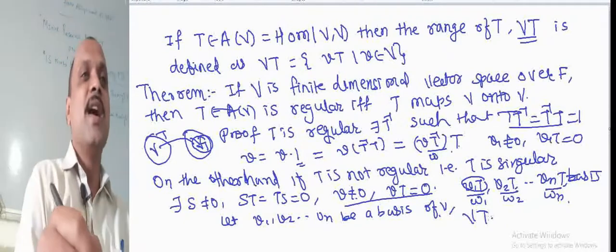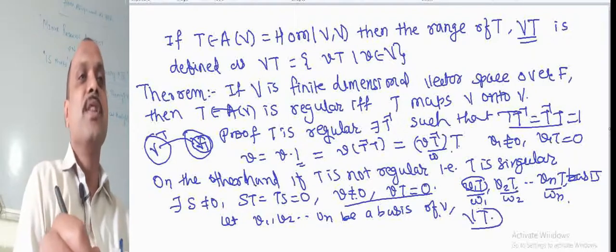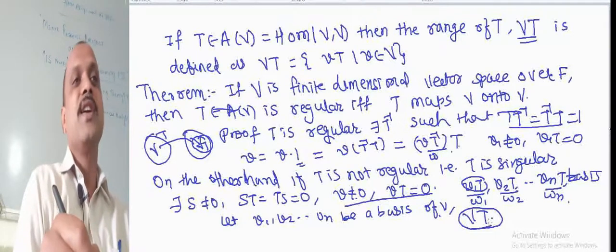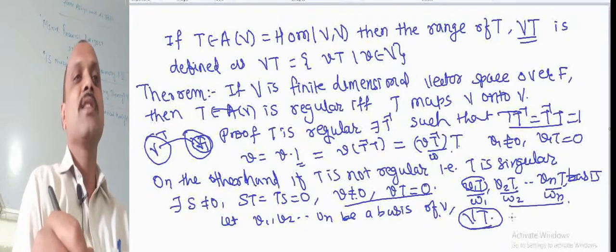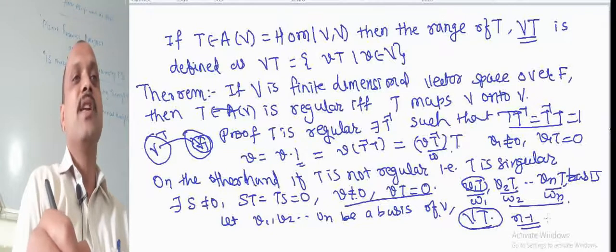Then we can see that this whole range set T of V is spanned by how many elements? It is spanned by n minus 1 elements.